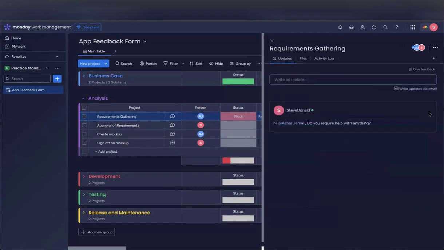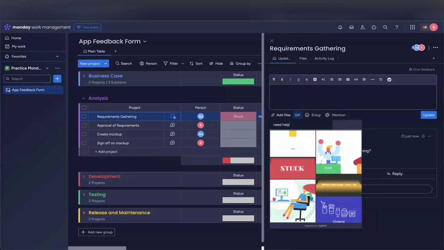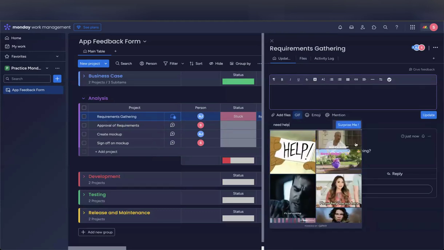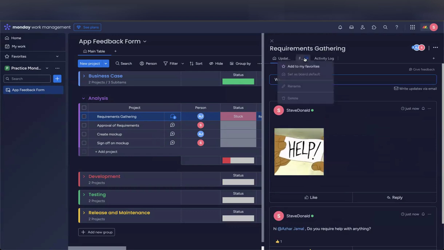You can just start here. You can start the conversation. Jamal will get the notification here. You can like the comment, right? You can reply to him. You can add in emojis. You can add GIF, need help, something like that. You can add it here. So you can add files according to it.